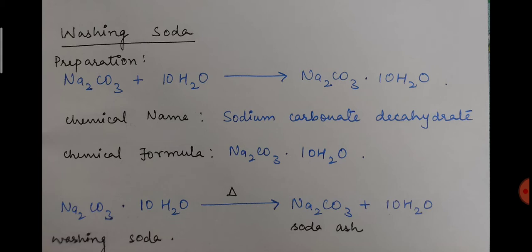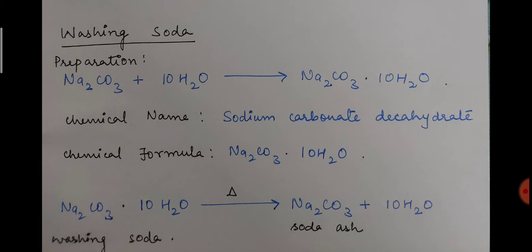The next reaction is what will happen and what products we will get when washing soda is heated. The important thing is the soda ash. This term is important because when we heat washing soda, we get soda ash and water molecules. We call it soda ash because upon heating washing soda, all the water of crystallization gets removed and we get anhydrous sodium carbonate.